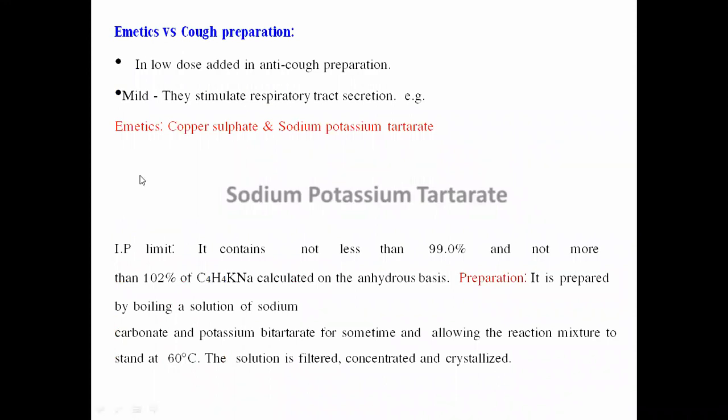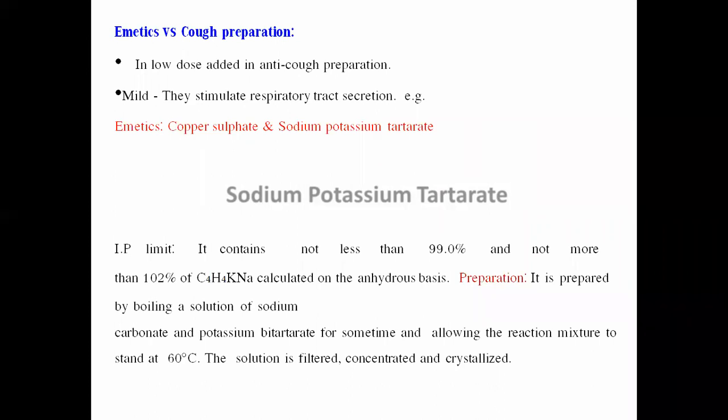Now, when we compare the emetics with the preparation, in low doses they are added in anti-cough preparations, where they stimulate the respiratory tract secretion. And the examples of compounds coming under the emetics category are copper sulfate and sodium potassium tartrate.